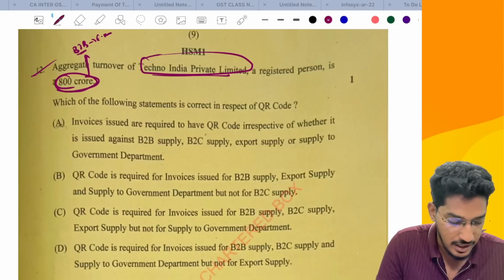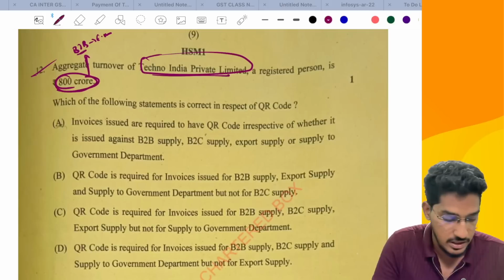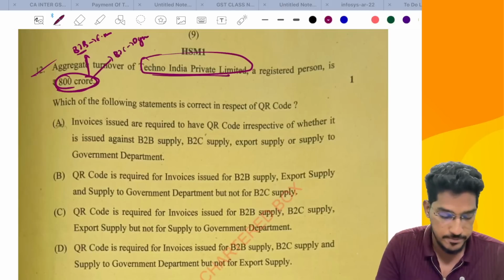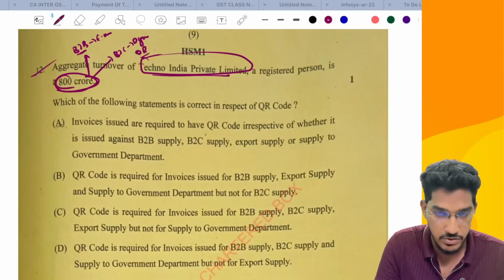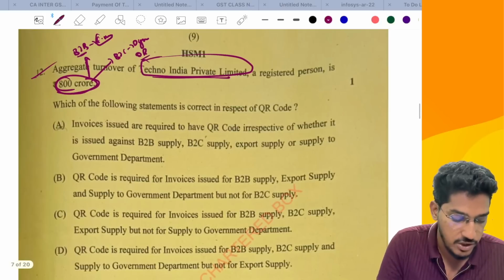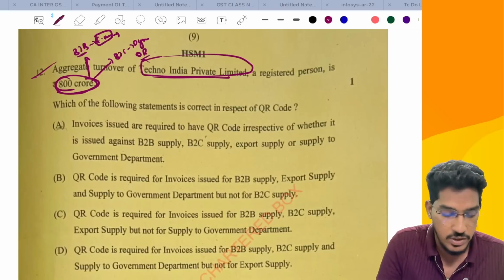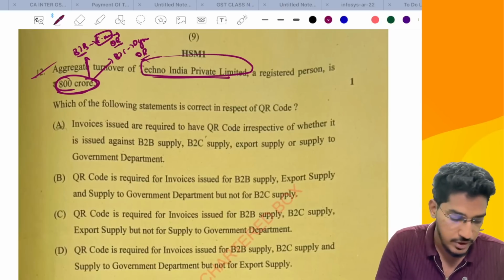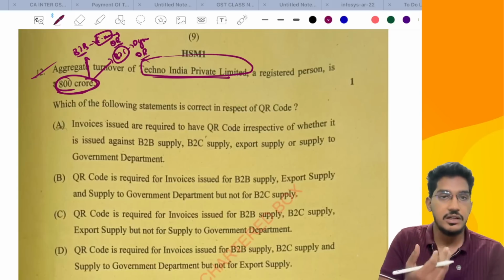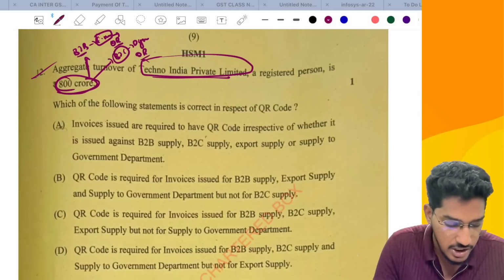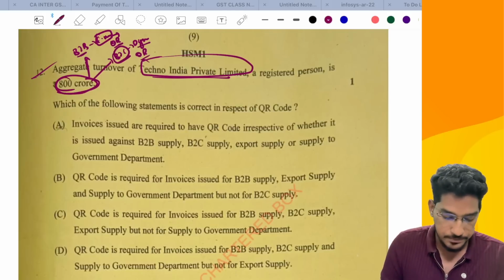And not just that, since their aggregate turnover is more than 500 CR, they are even required to give a dynamic QR code for B2C supplies. For B2B invoices, they are required to give e-invoice. If you are giving e-invoice, anyhow, the QR code will be there. If you are giving a B2C invoice, since your aggregate turnover has exceeded 500 CR, you are required to anyhow give the dynamic QR code.